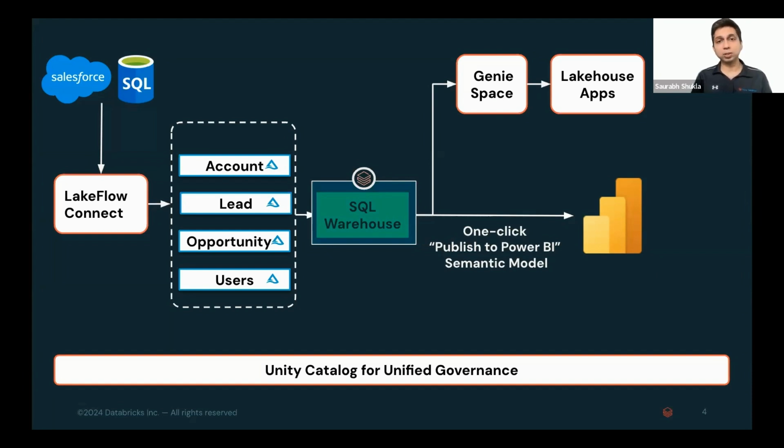Then we'll look at Genie Spaces. Genie Spaces is intended to democratize access to data by providing an AI-powered natural language Q&A experience. It will enable sales managers to ask and answer questions for their marketing efforts. We'll see how Lakehouse apps enable interactive and flexible data applications that go beyond notebooks and dashboards. And finally, I'll generate a Power BI dashboard called Sales Analytics that allows managers access to key metrics such as sales pipeline, best accounts, and KPIs.